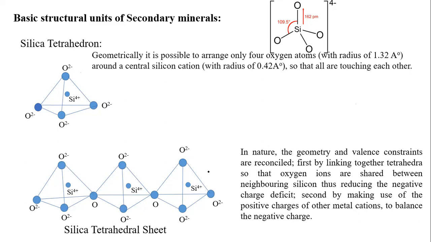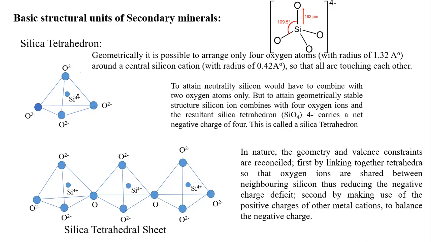Geometrically, there will be only 4 oxygens and one central silica cation touching each other, as you have seen. So there will be 4 oxygens and 1 silicon. As I said, to attain silica neutrality, it would combine with only 2 oxygens. But to attain geometrical stability, the silicon ion combines with 4 oxygen ions, resulting in a silica tetrahedron which carries a net negative charge of 4. This is called the silica tetrahedra.